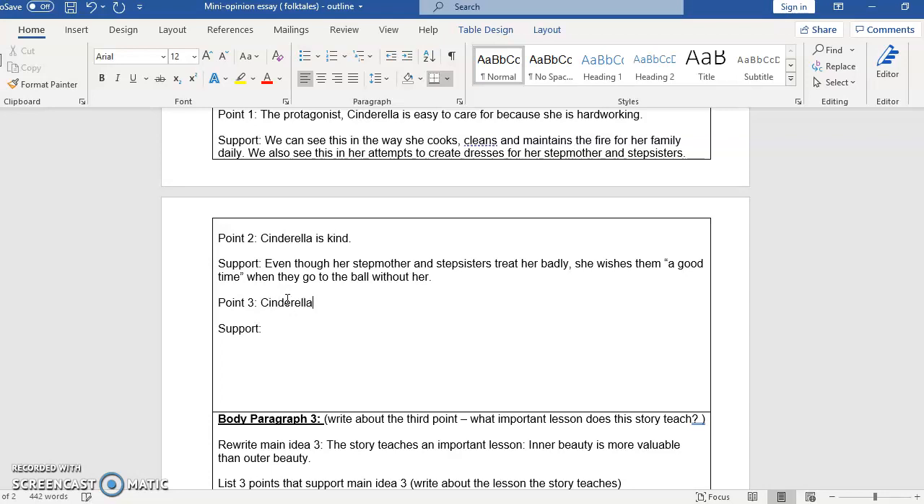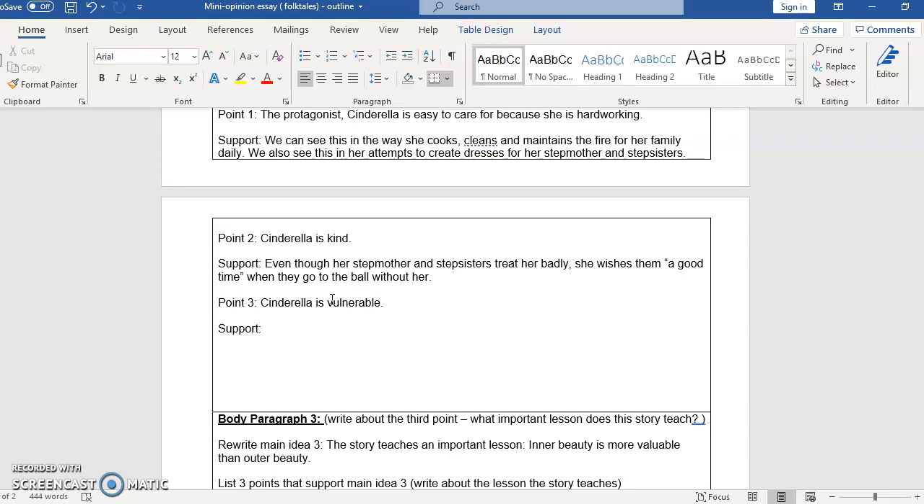Okay, and point number 3, Cinderella is vulnerable. So this word, I don't know if we've covered this word before, but this word means that other people are able to affect her or hurt her. She's not invincible. She's not super tough. It doesn't necessarily mean she's weak. It just means that she can be hurt. She can be treated badly.